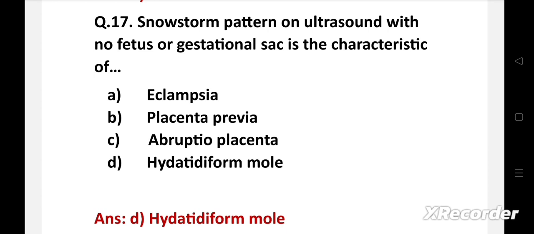Snowstorm pattern on ultrasound with no fetus or gestational sac is characteristic of hydatidiform mole. In this condition, a rare mass or growth forms inside the uterus at the beginning of a pregnancy. It is a type of gestational trophoblastic disease. The chorionic villi of a molar pregnancy resemble a snowstorm pattern on ultrasound. Bleeding with a hydatidiform mole is often dark brown and may occur erratically for weeks or months.